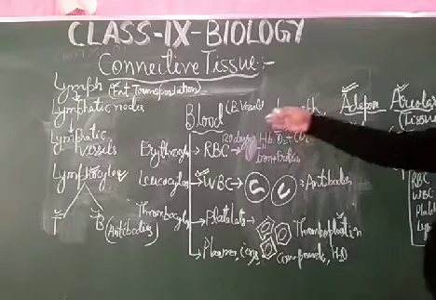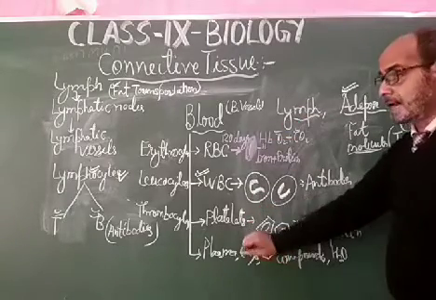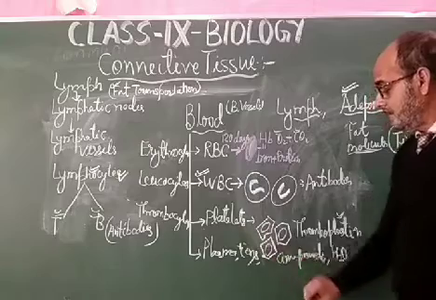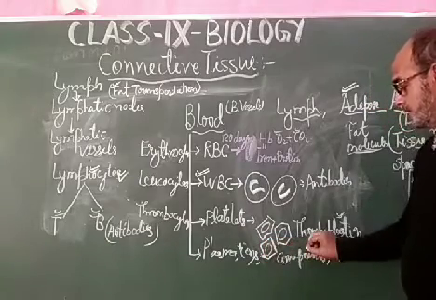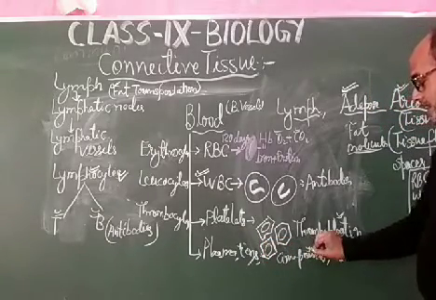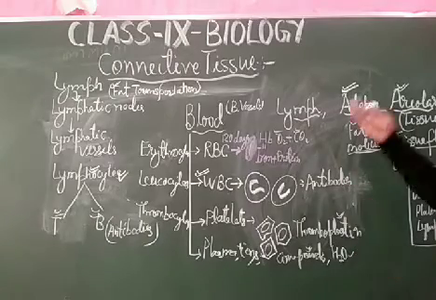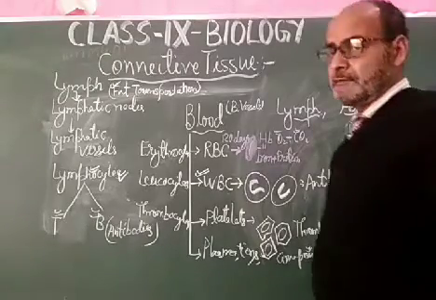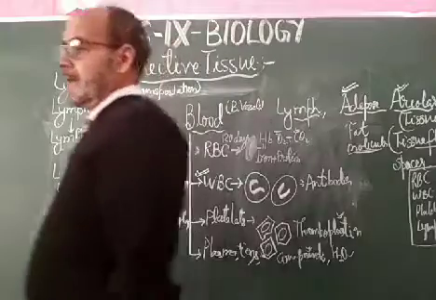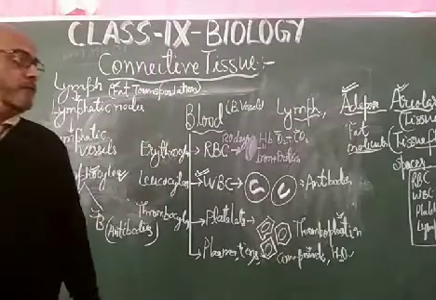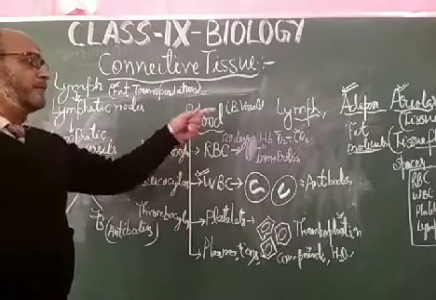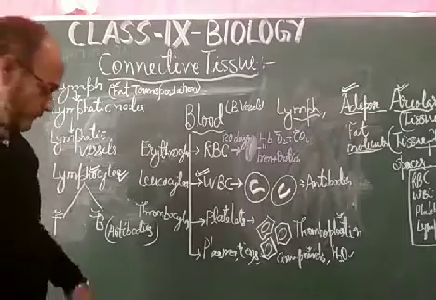What are the other contents in the blood? The other contents of the blood are blood plasma, ions, organic and inorganic compounds, and water. So, my dear student, let us practice this connective tissue, the types of connective tissue as well as the function of the connective tissue, like blood, lymph, adipose, and areolar tissue.